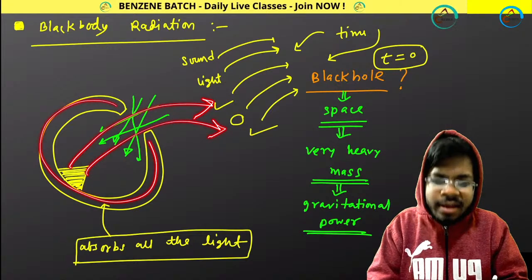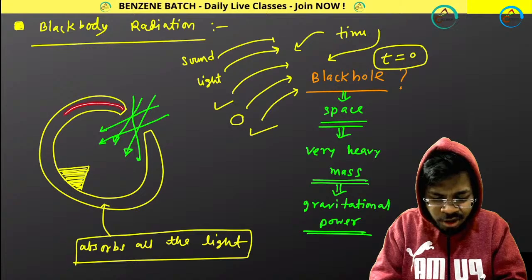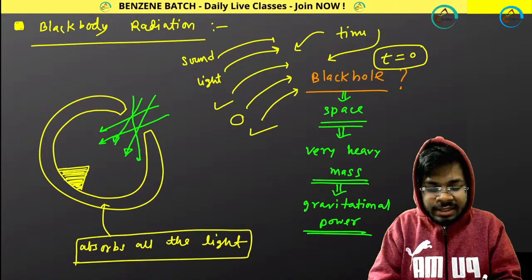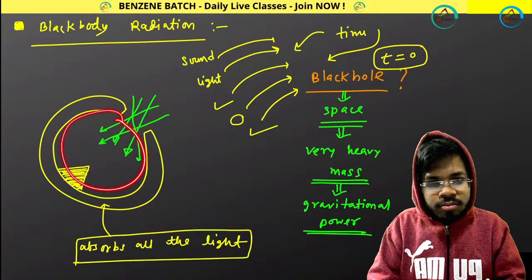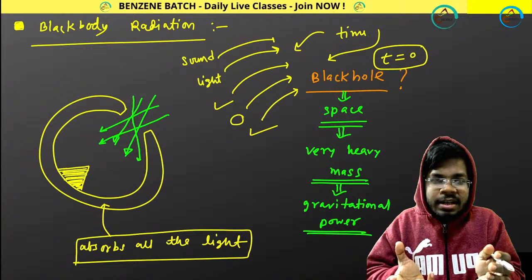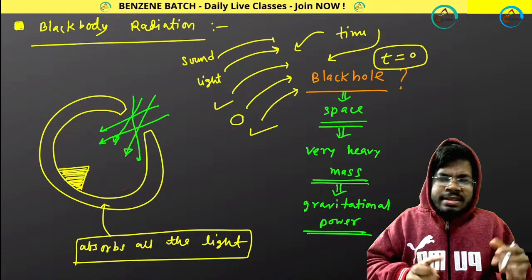So as light cannot go back by reflection, can we see any color coming out from the black body? No. If light is not getting reflected, how can I see that object? How can I see what light is coming out?